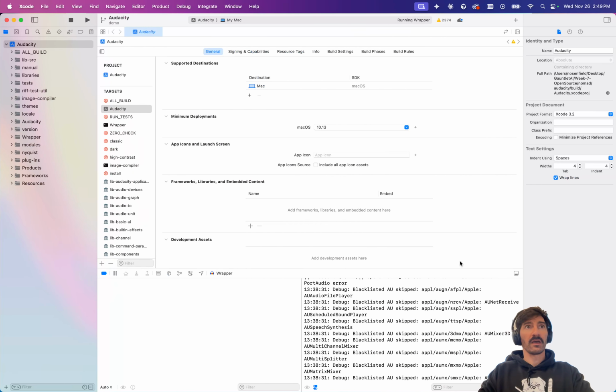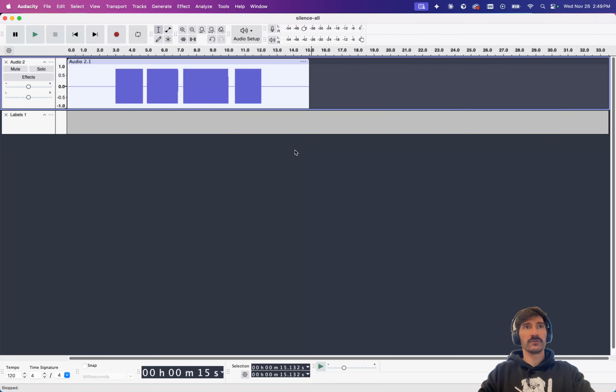So it seemed like a place that I could jump in and actually help out a little bit. So we have a demo build up and running via Xcode off of our local branch. And for the first feature, I chose to add a JSON export option for audio track labels. This was a feature request from the Audacity community to support the Podcast 2.0 JSON spec, which allows for easy annotation of episode chapters for your podcast.